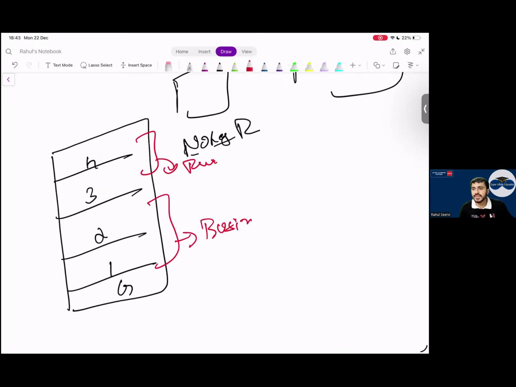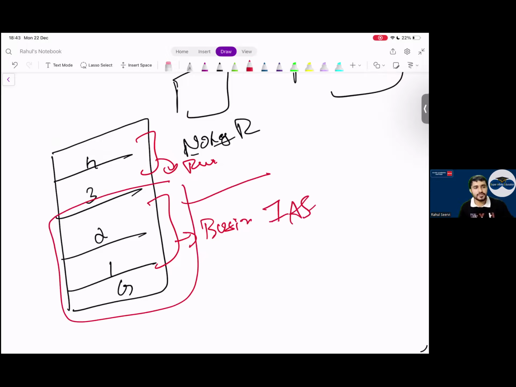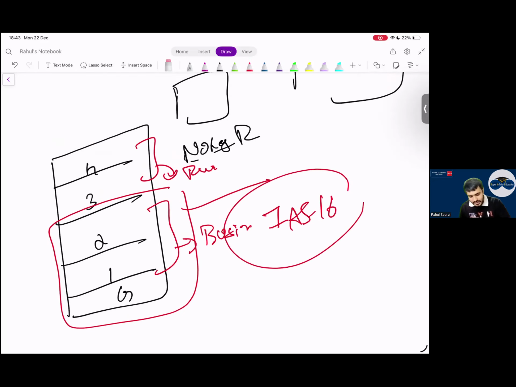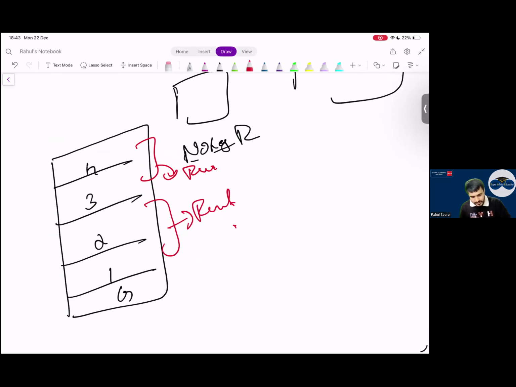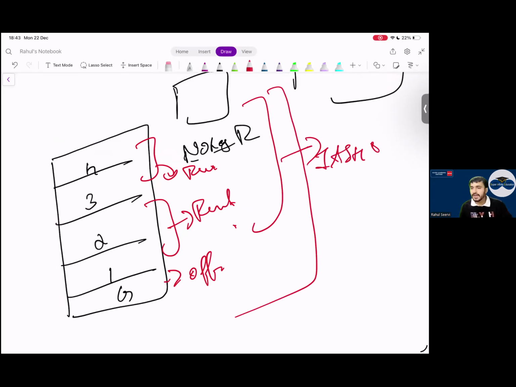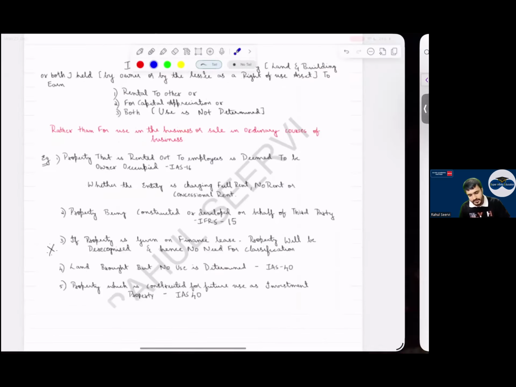If it is difficult to separate, what will I say then? Sir, if this building is majorly used for business, then classify the whole building as IAS 16. If it is majorly used for renting purpose, and let's say only this one floor is office, then apply IAS 40 to the entire building. That is known as dual use of a property. Yes, sir. So see now everyone, the next topic.